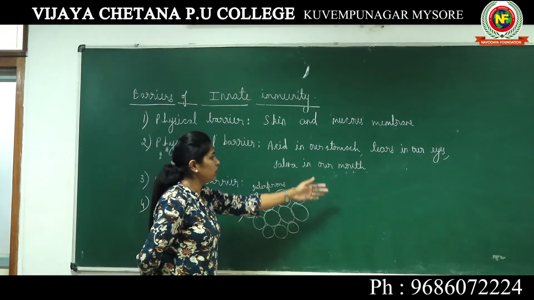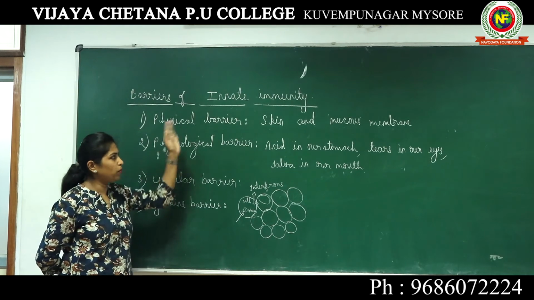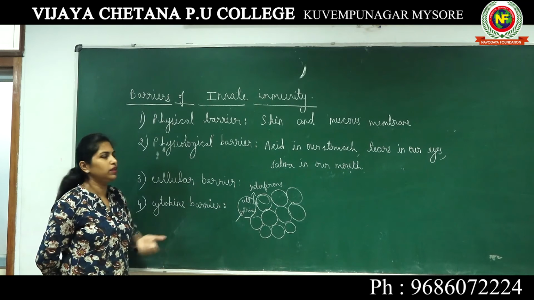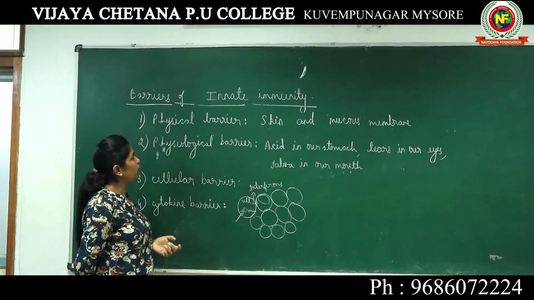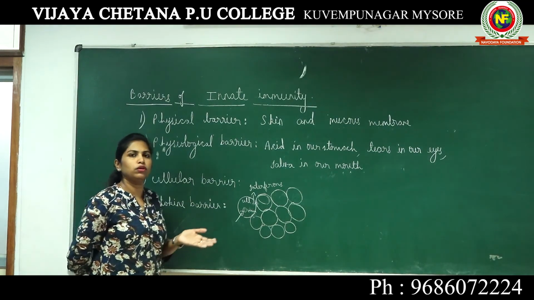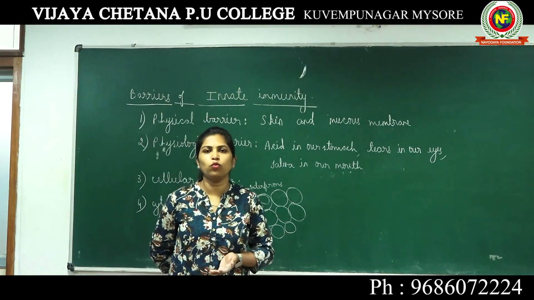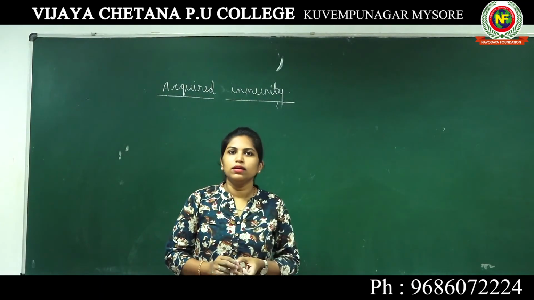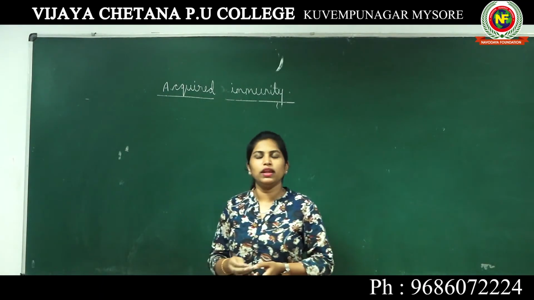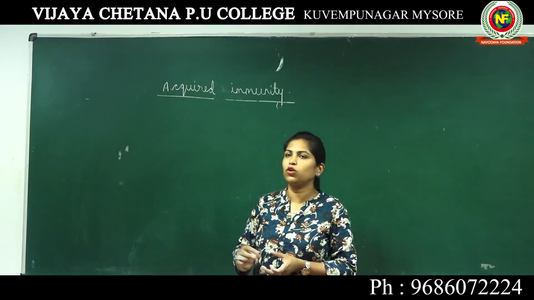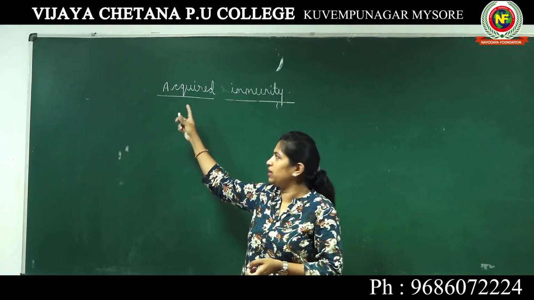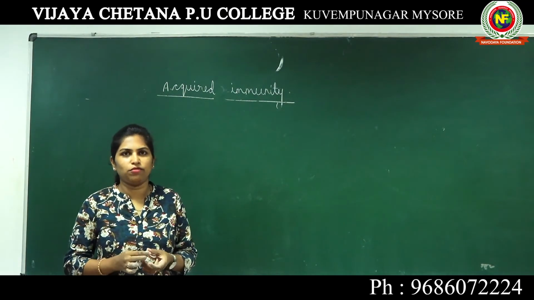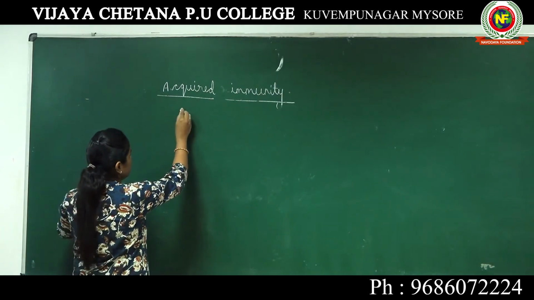Now you know in detail the properties of these barriers and the examples that come under these different barriers. After this innate immunity, we will move on to the next topic, which is known as acquired immunity. We will study the next type of immunity, acquired immunity. The name itself indicates it is somehow gained or acquired in our life.